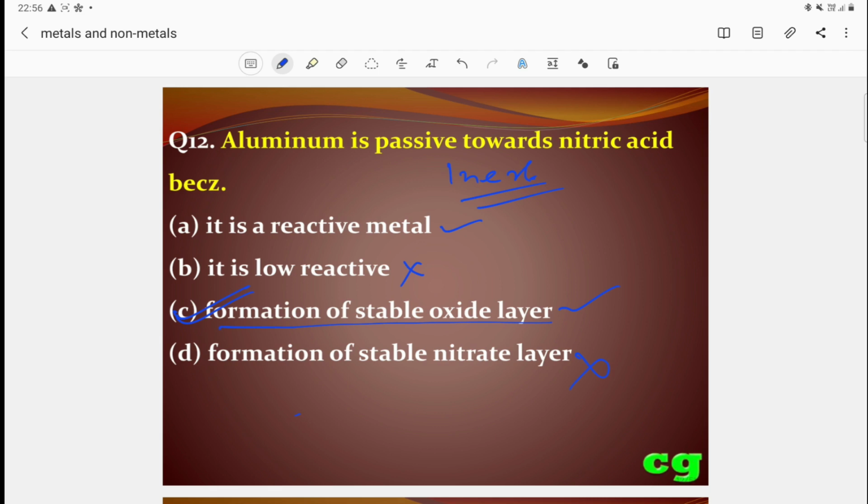That's why aluminum is passive towards nitric acid, and why aluminum does not easily rust. That's why we can store nitric acid in an aluminum vessel.